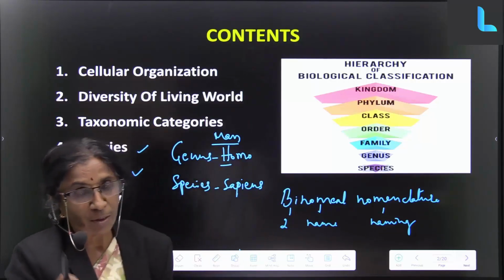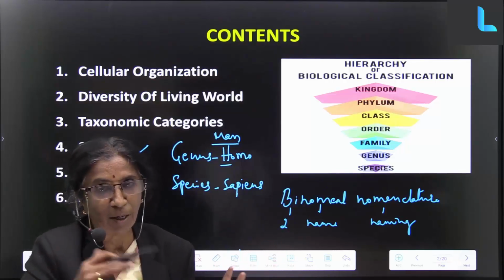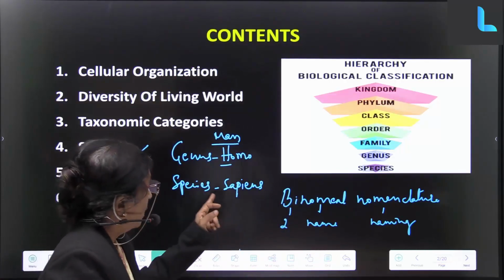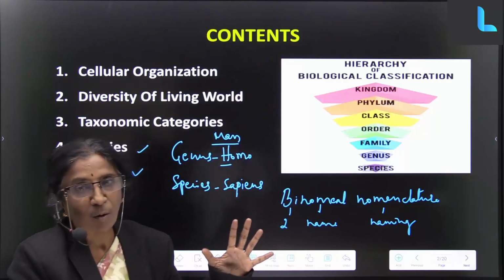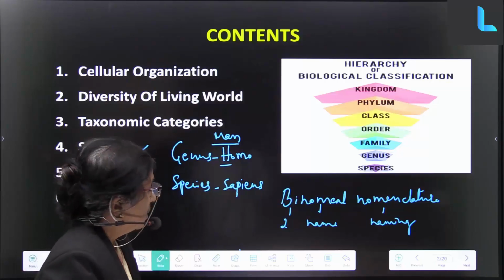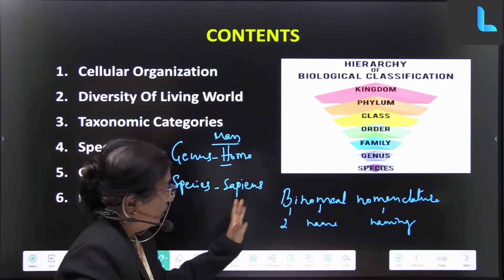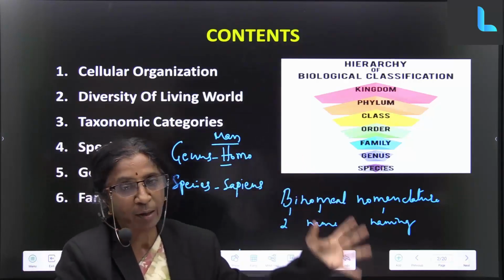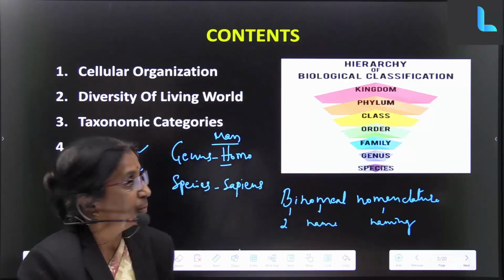But when it comes to the species, only man is there. He may be a Negroid, or he may be a European or anybody, but man, the category belongs to sapiens. So this is binomial nomenclature given to man. Similarly, same thing is done with all the other living beings also.